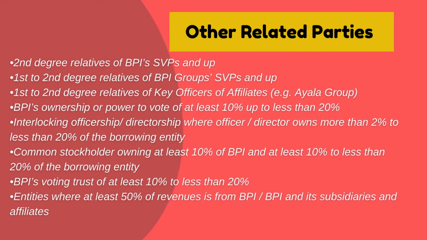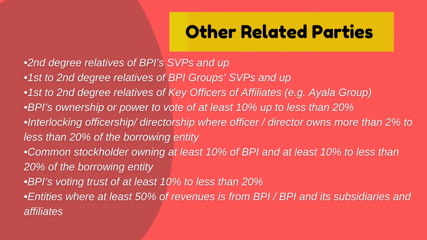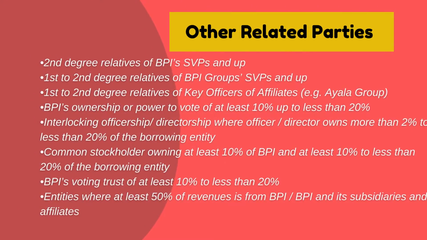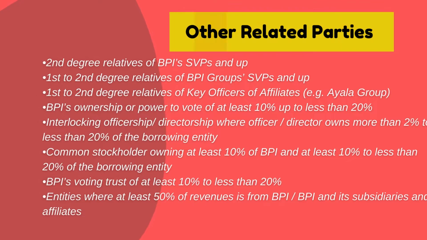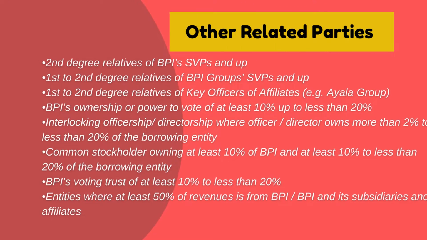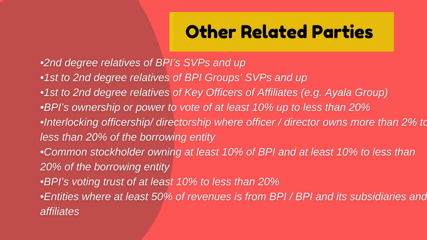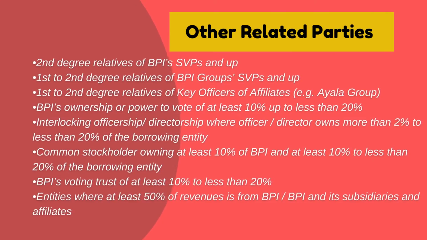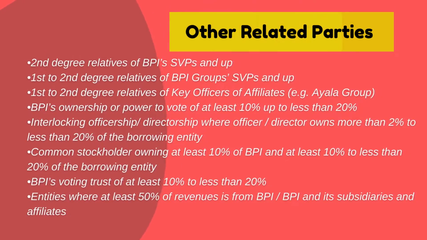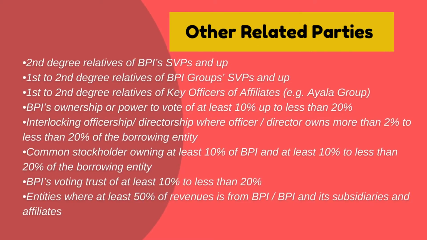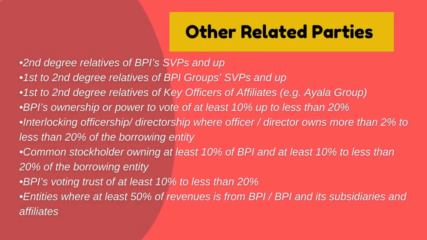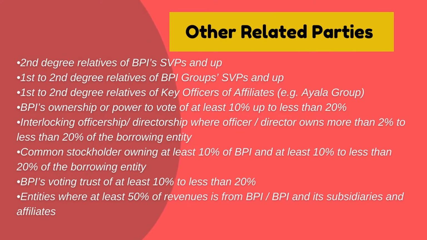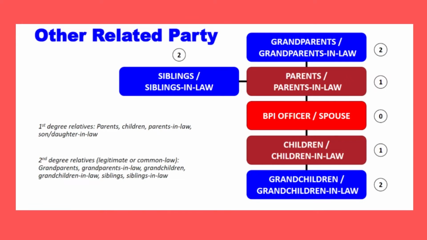first to second-degree relatives of BPI Group's SVPs and up, first to second-degree relatives of key officers of affiliates, BPI's ownership or power to vote of at least 10% up to less than 20%, interlocking officership or directorship where the officer or director owns more than 2% to less than 20% of the borrowing entity, common stockholder owning at least 10% of BPI and at least 10% to less than 20% of the borrowing entity, BPI's voting trust of at least 10% to less than 20%, and entities where at least 50% of revenues is from BPI and its subsidiaries and affiliates.